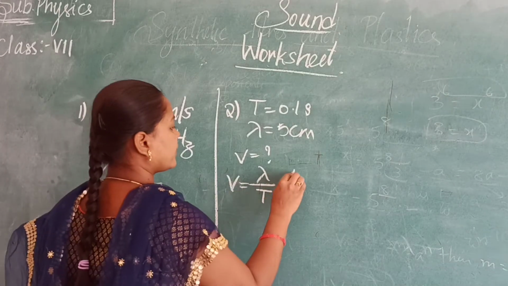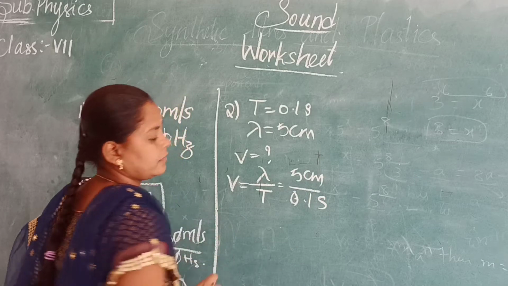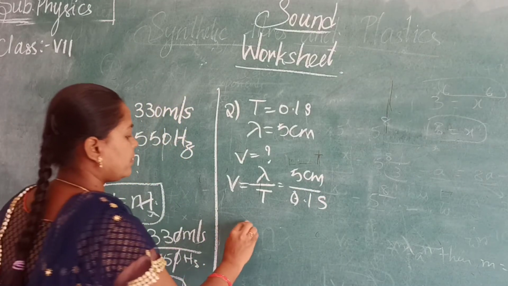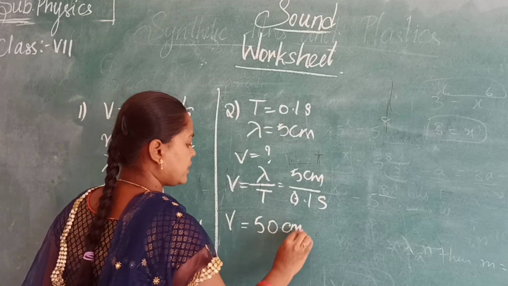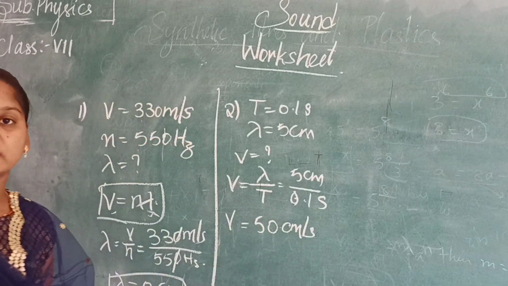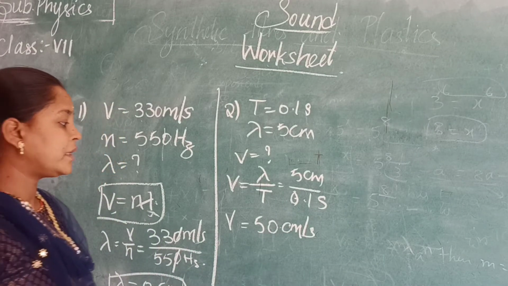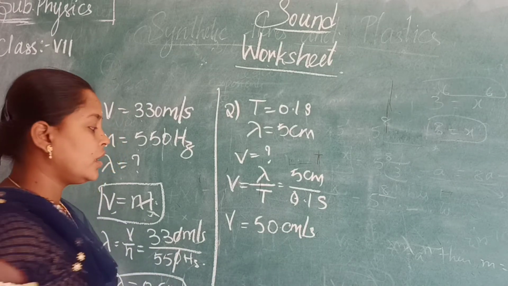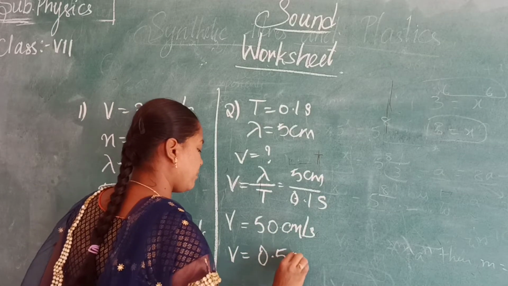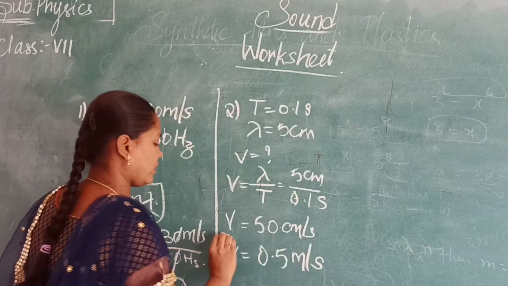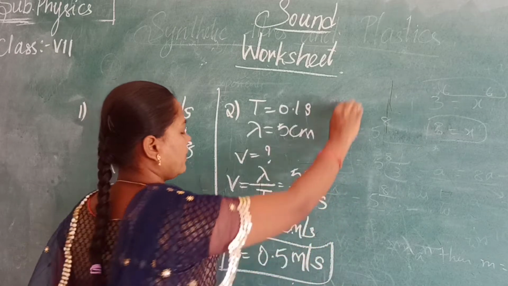What is lambda here? 5 centimeters. And the time is 0.1 second. So V is equal to 50 centimeters per second. But the answer is asked in meters, so we need speed in meters. We have 1 meter is equal to 100 centimeters, so this is 0.5 meters per second. We have changed from centimeters to meters.